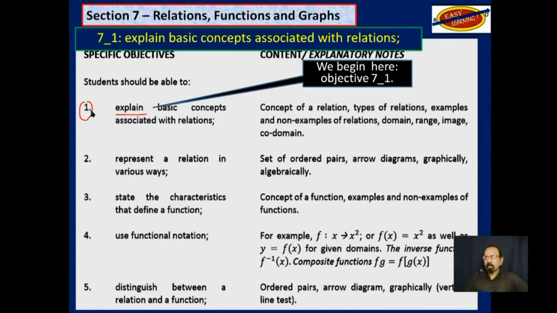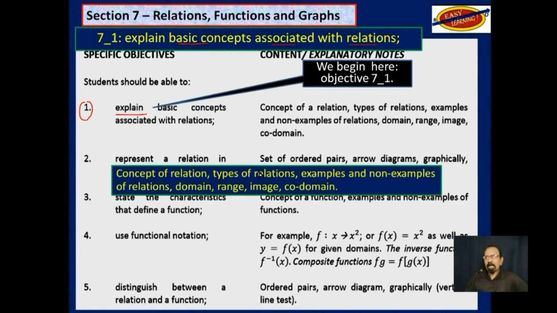Objective 1 says, explain basic concepts associated with relations. And there are some explanatory notes here: the concept of relation, types of relations, examples of relation, and non-examples of relation. That non-example situation may be a little difficult to understand. Domain, range, image, and codomain. So those are the things we will be looking at as an introduction to this section.